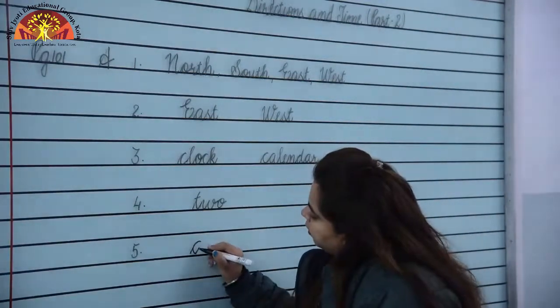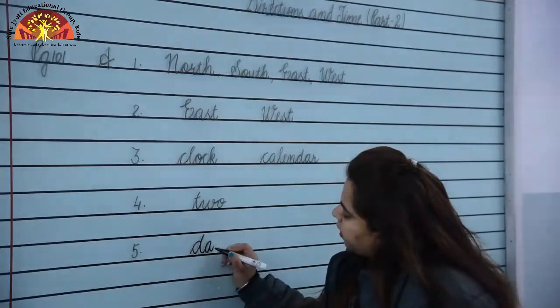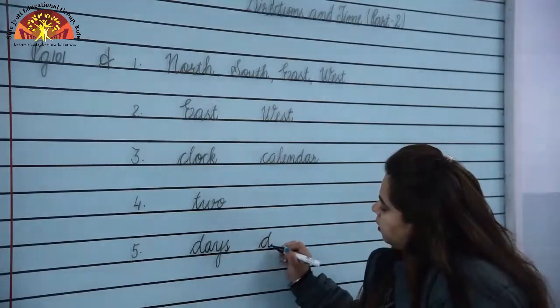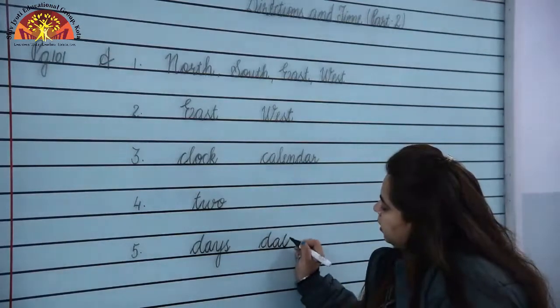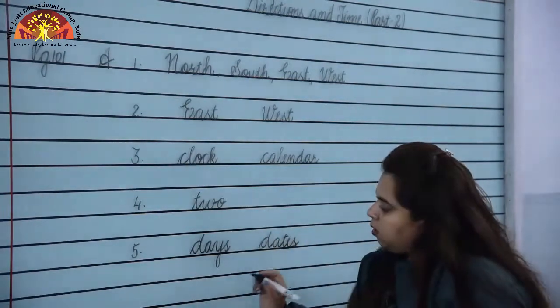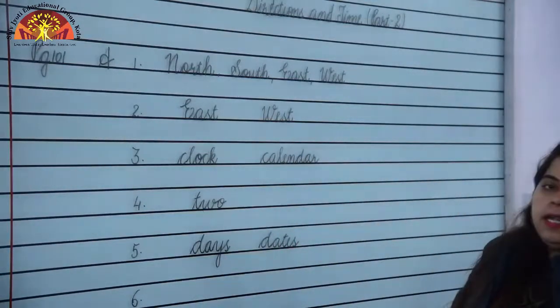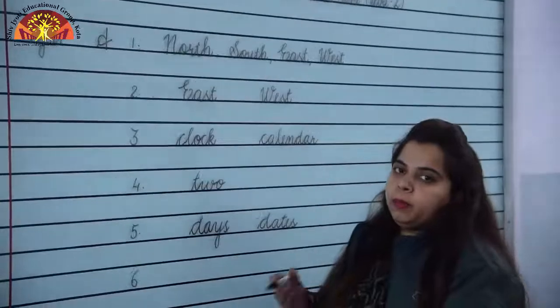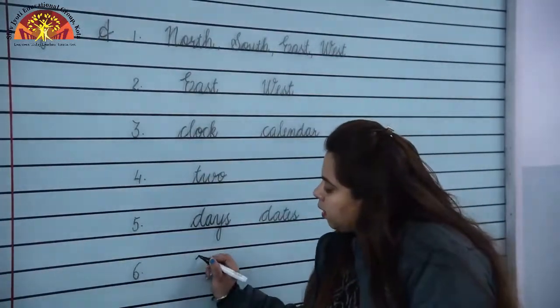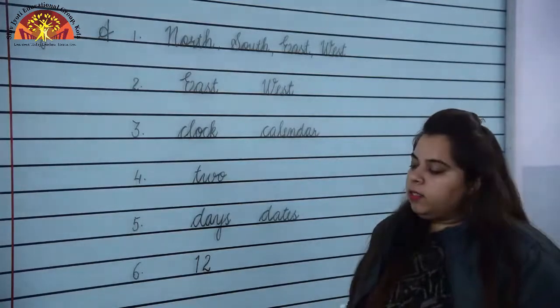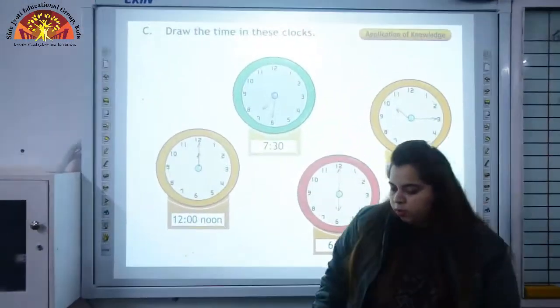So, D-A-Y-S, days, and D-A-T-E-S, dates. Number 6, there are dash months in a year. How many months are there in a year? There are 12 months in a year. I hope you have understood this bookwork. Now, let us switch to next question.